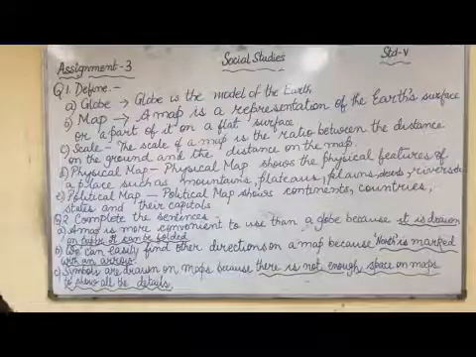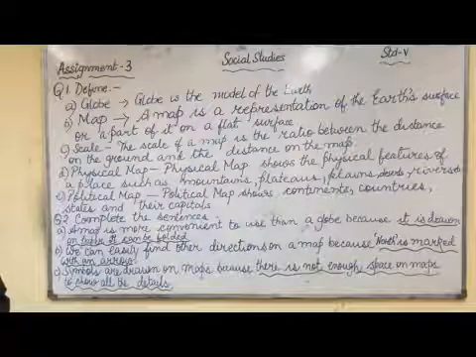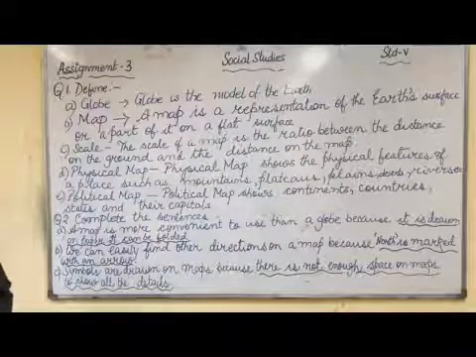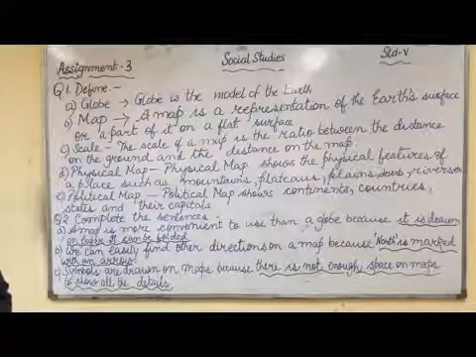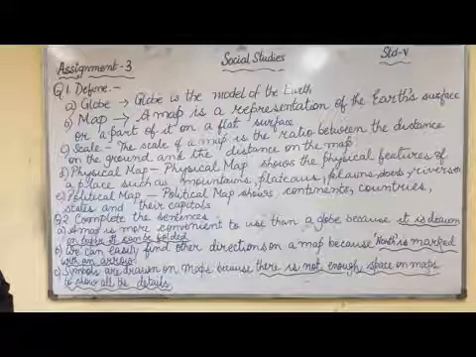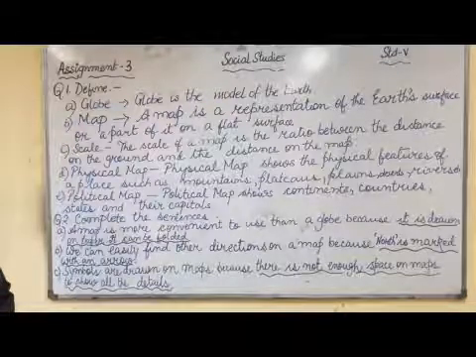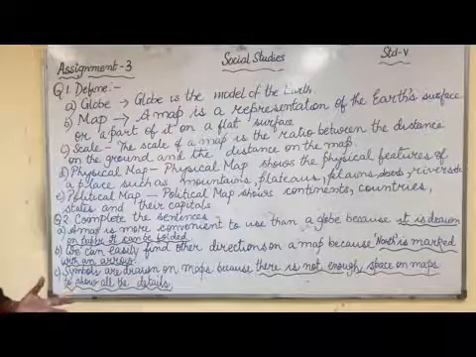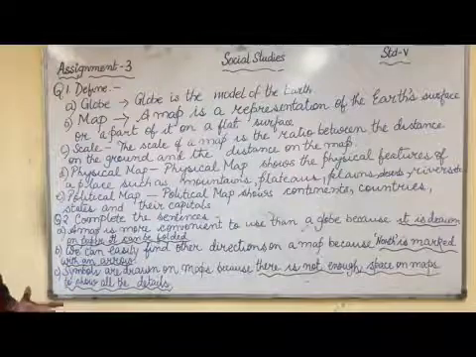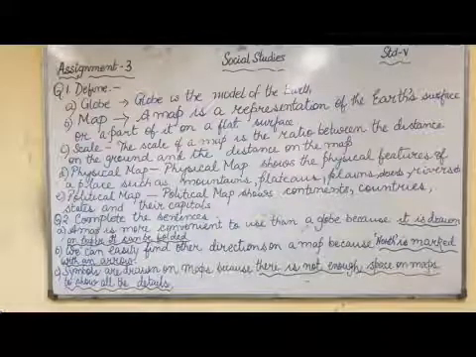Now globe is a model and we have to carry it. Sometimes it is difficult to carry wherever you are going because it is a model and it is not easy to carry. But maps are convenient because they are drawn on paper. You can fold it. There are books of maps called atlas which you can easily carry wherever you are going. It can be folded also.